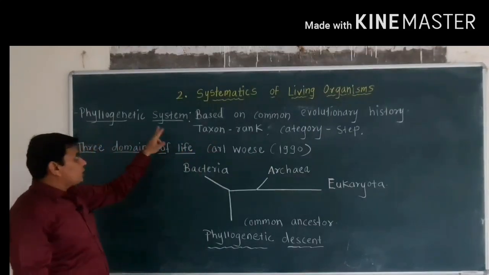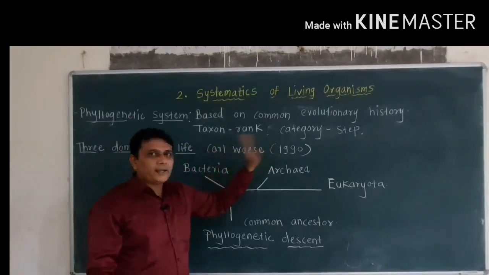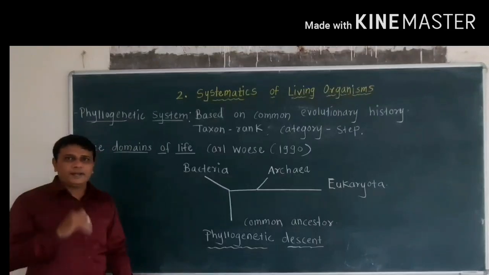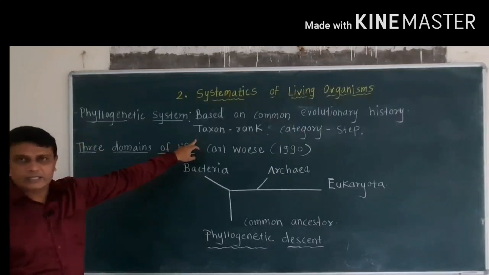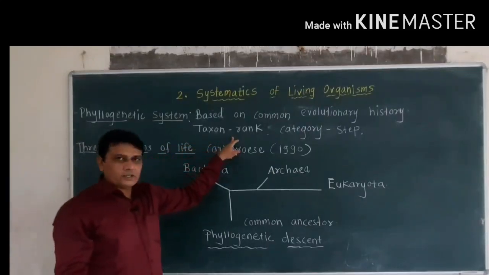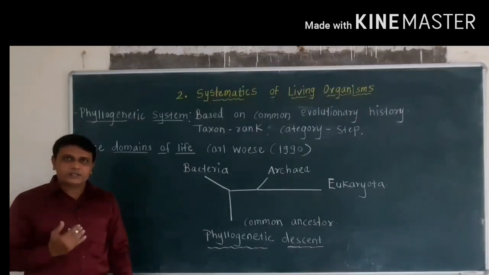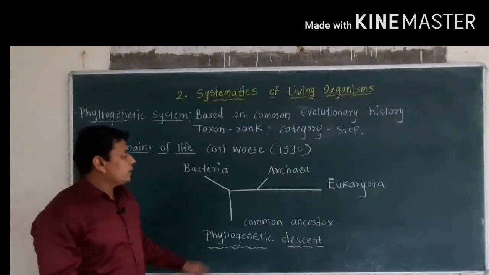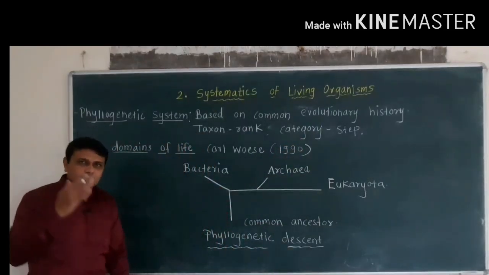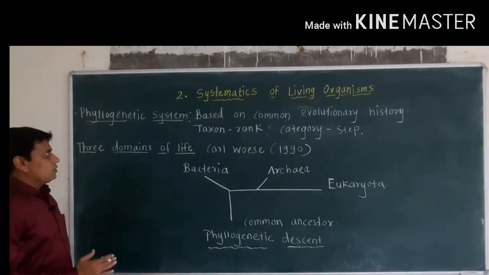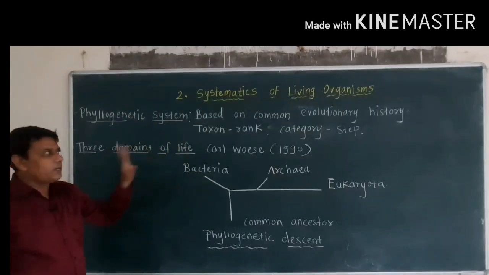Then the phylogenetic system of classification is based on taxon and category, or these are the criteria used in the phylogenetic system of classification. Now taxon is a particular rank in the system of classification. Then category or categories are the different steps in the process of classification. So the phylogenetic system is based on common evolutionary history.